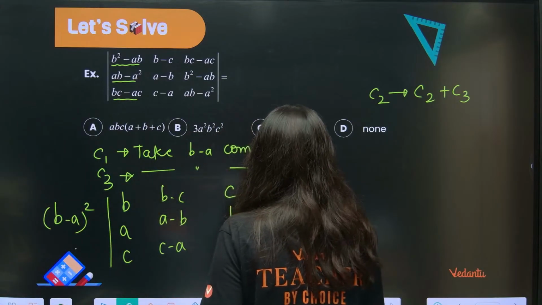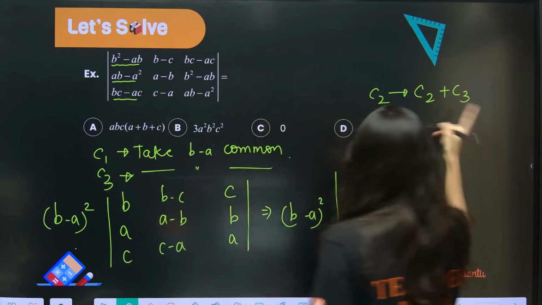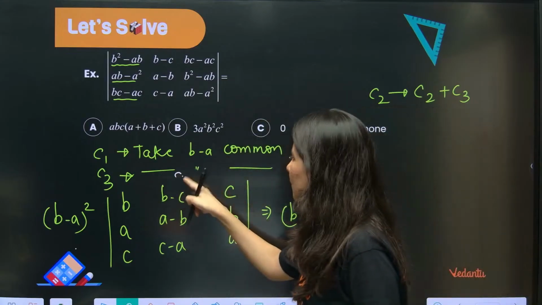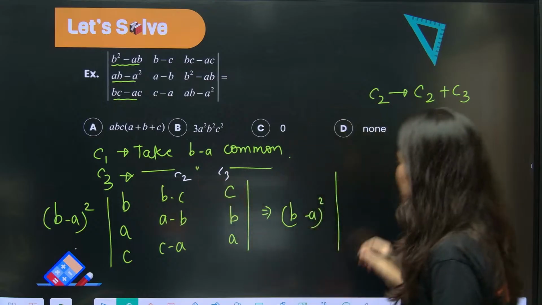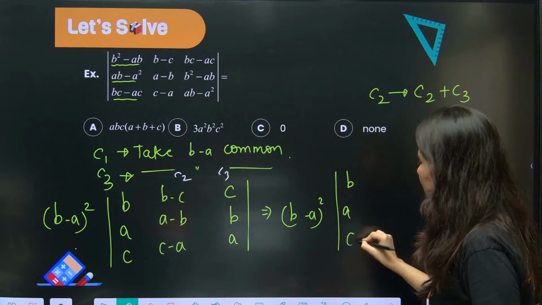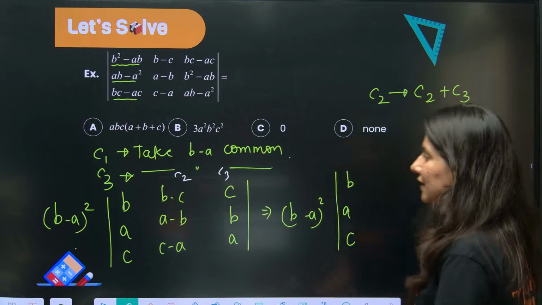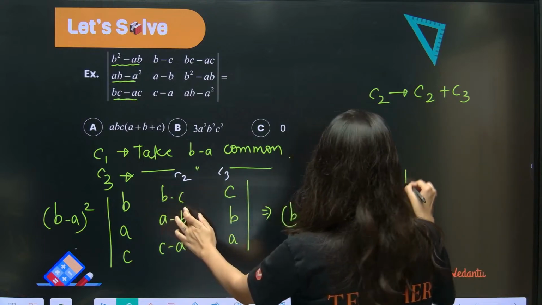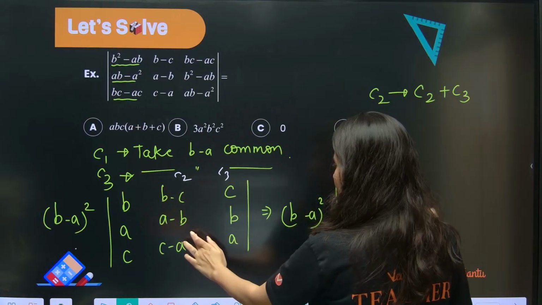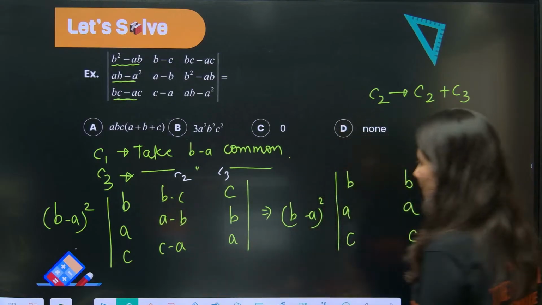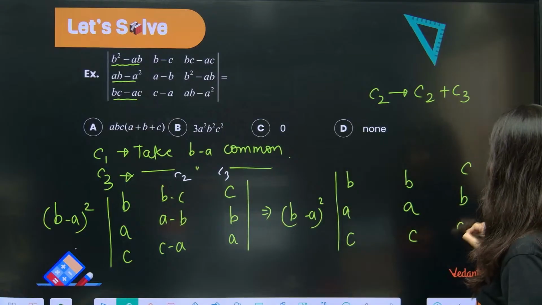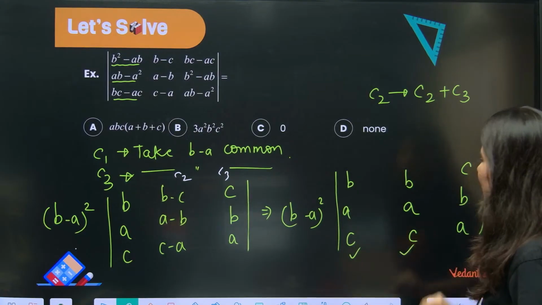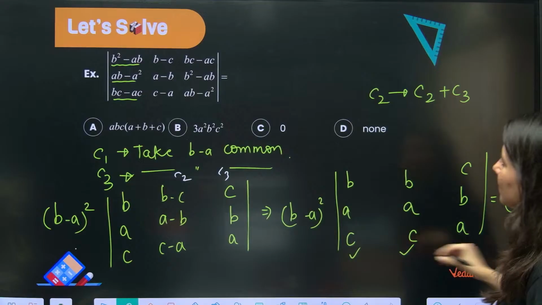So B minus A whole square. C2 goes to C2 plus C3. This is your C2. This is your C3. Okay, so B, A, C. Correct? C2 plus C3, C2 will get changed. So you will get B, you will get A, okay, you will get C. And this is C, B, A. Can you see? When two columns are identical, your determinant becomes 0.